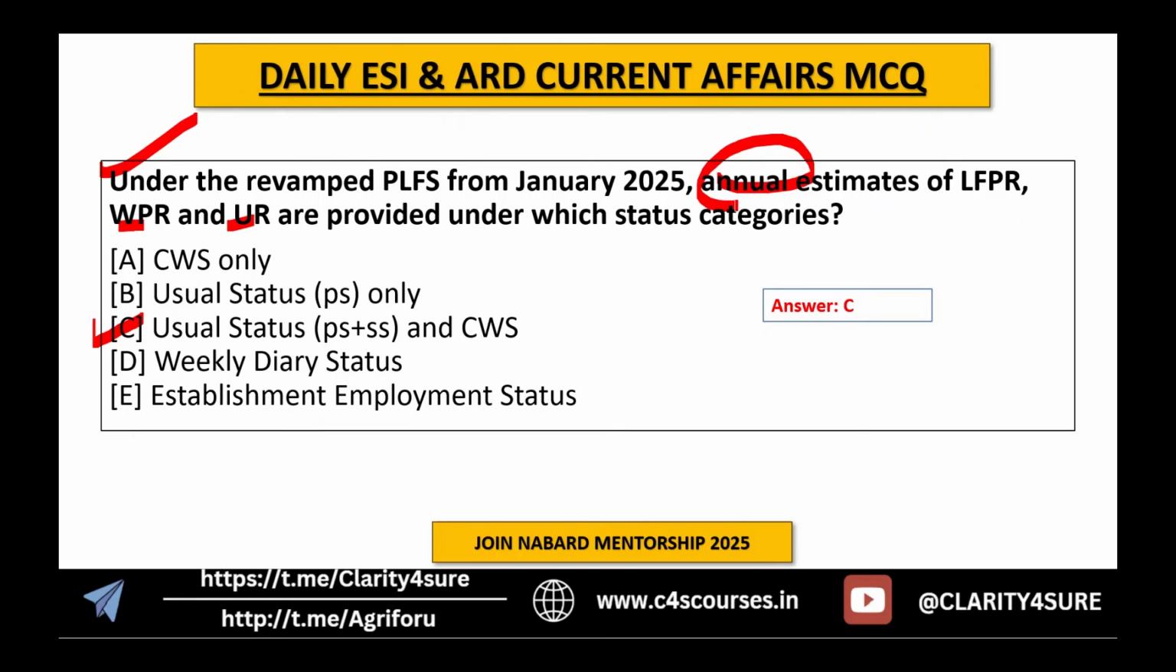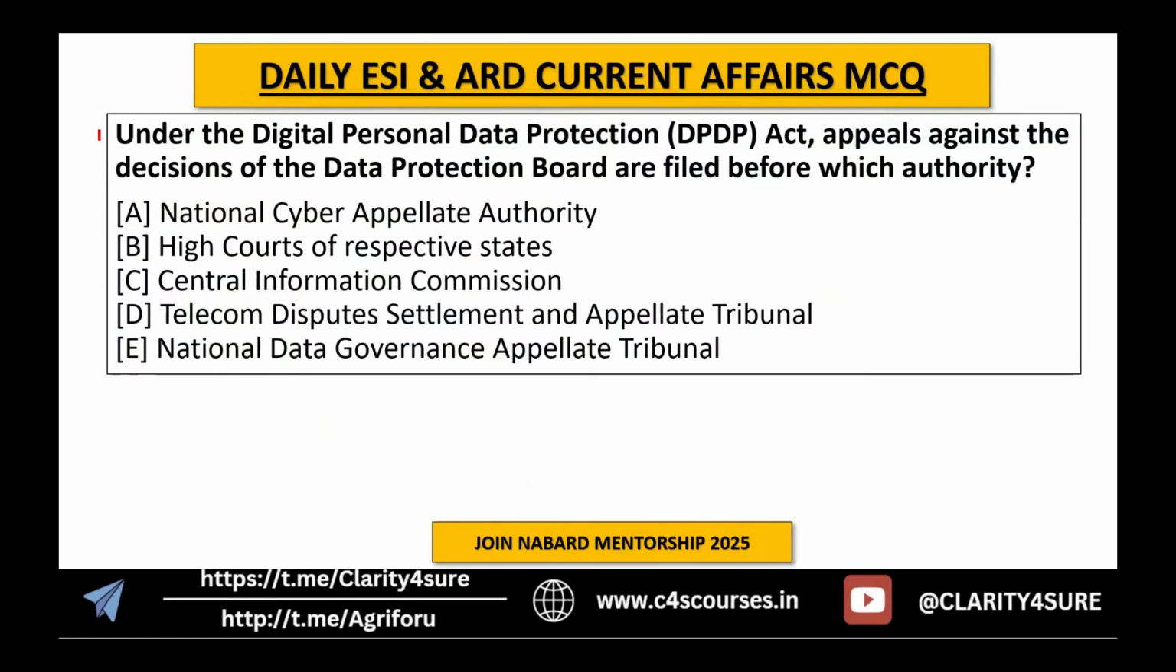we are doing that under two categories. First is the usual status, where the reference period will be 365 days, and CWS, that is 7 days. Okay, that's it. Next, a question in front of you, again really important. Under the Digital Personal Data Protection Act, DPDP, appeals against the decisions of the Data Protection Board are filed before which authority? It is the Telecom Dispute Settlement and Appellate Tribunal.